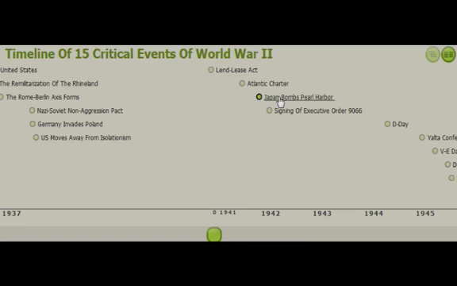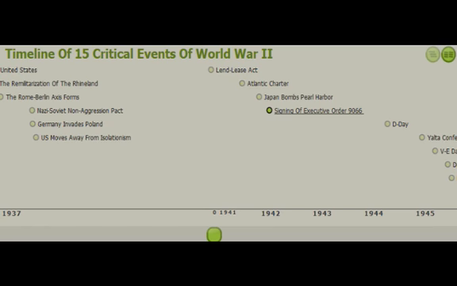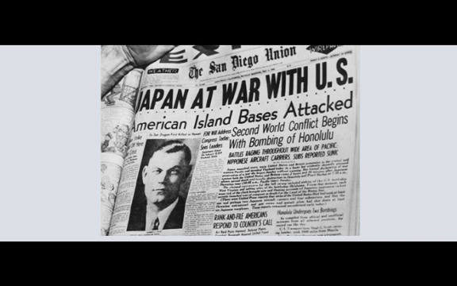On December 7, 1941, Japanese bombers launched a surprise attack on the Pearl Harbor base in Hawaii. More than 2,400 Americans are killed, along with the loss of 8 battleships, 3 cruisers, 3 destroyers, and almost 200 planes. Roosevelt declares it a day that will forever be remembered in infamy. The day after, Congress declares war against Japan, thus marking America's official entry into World War II.